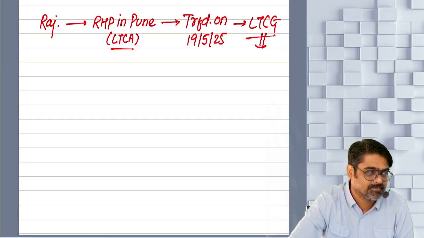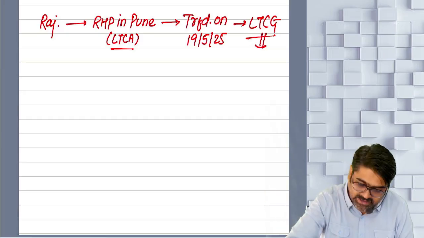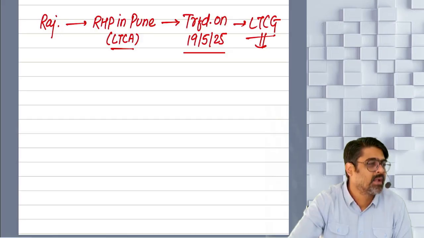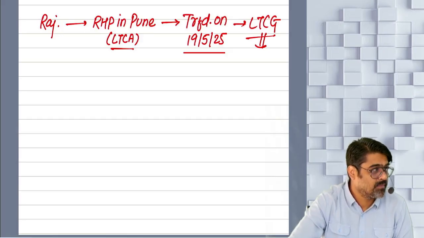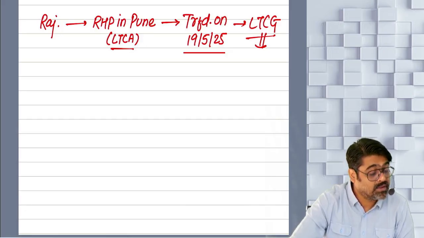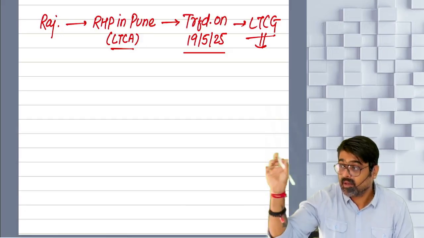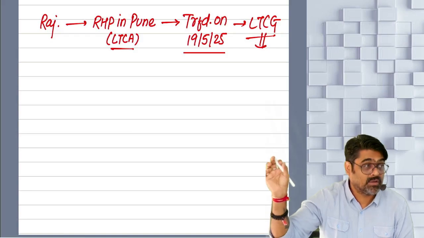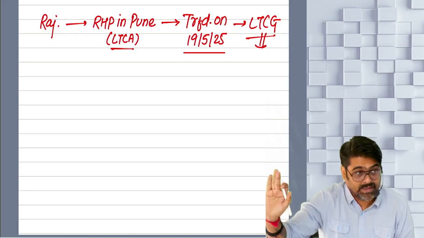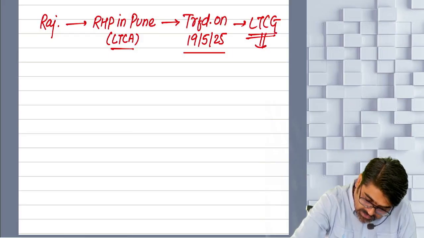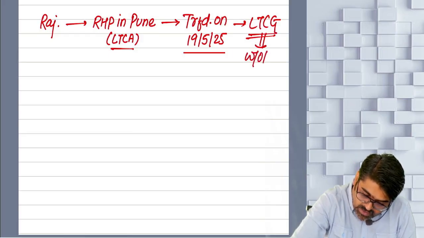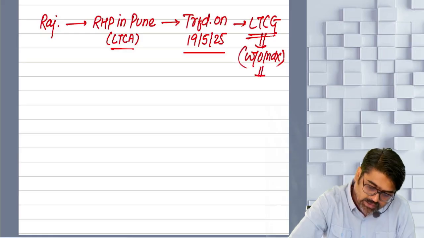Why? Because the transfer is taking place on or after 23rd July 2024. Yes or no? On or after 23rd July 2024. So the long-term gain is now calculated without indexation.